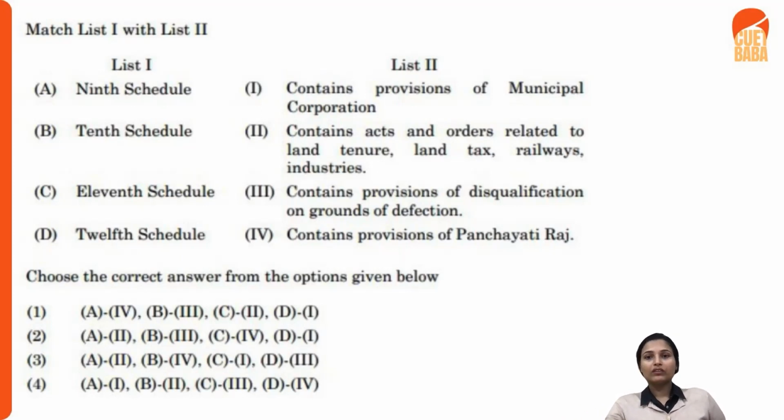Now let's go to the 11th one. You understand that the 11th is for the fourth one, so your first one stands to be right. Your ninth schedule, you'll match it with this one, right? The ninth schedule contains acts and orders related to land tenure, land tax, railways, industry. The 10th stands for disqualification and defection, right? The 11th stands for Panchayati Raj, and the 12th stands for municipal corporation, right? So here your answer is going to be the second one. All right, with this, let's move forward.